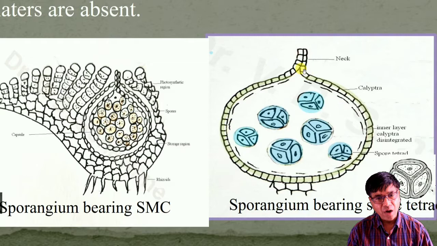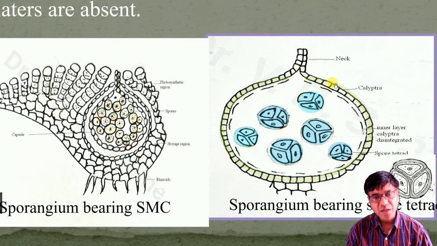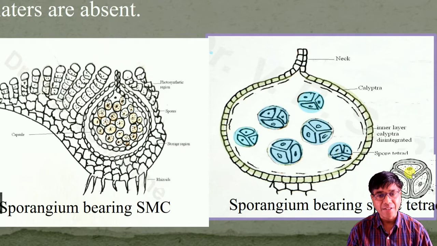A neck of the long archegonium may remain outside for some time, but it finally dries up. The spores are liberated without involving any special mechanism, that is, when the capsule wall, calyptra decay, means decompose, and the overlapping tissue of the thallus breaks.